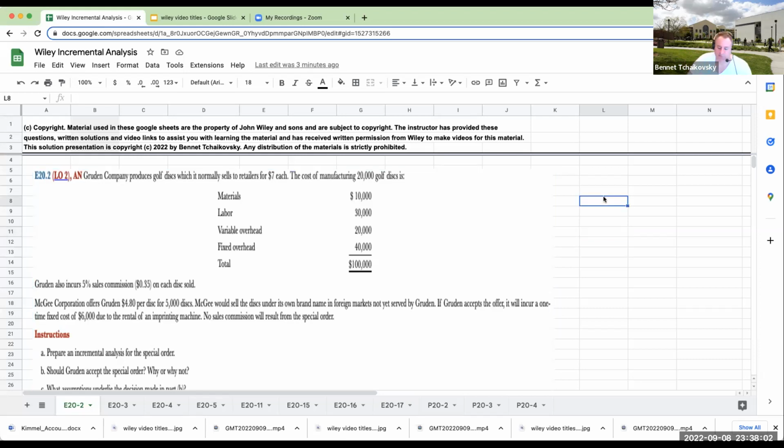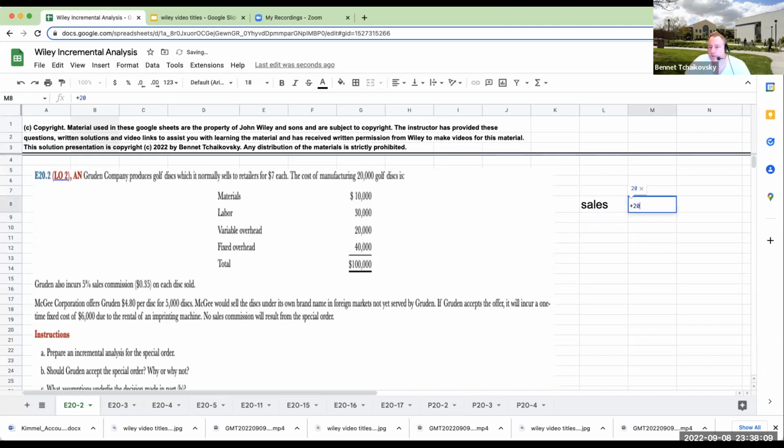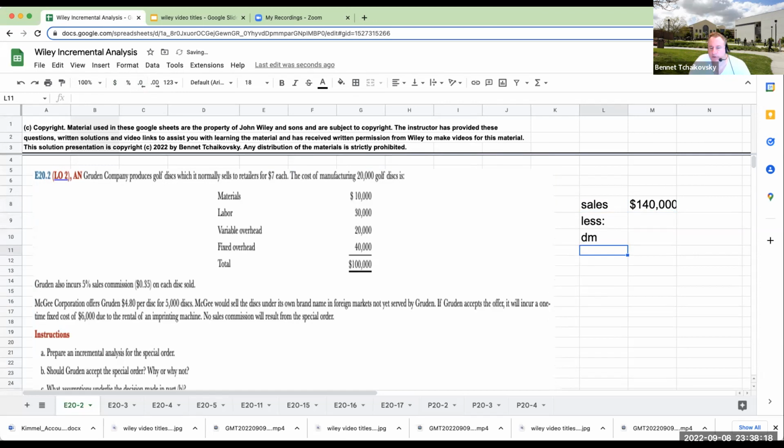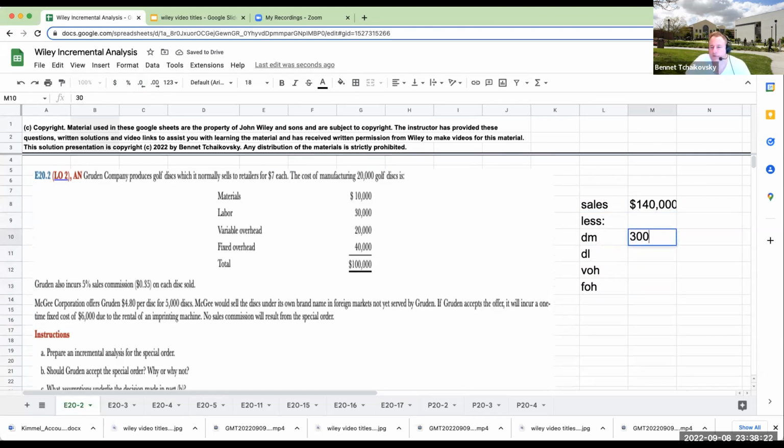Well, if we have sales over here, this is going to be 20,000 times 7, or 140,000, less direct materials, direct labor, variable overhead, fixed overhead. So this is going to be 30,000. This is going to be 20,000. This is going to be 10,000. This is going to be 30,000. This is going to be 20,000, and then this is going to be 40,000.